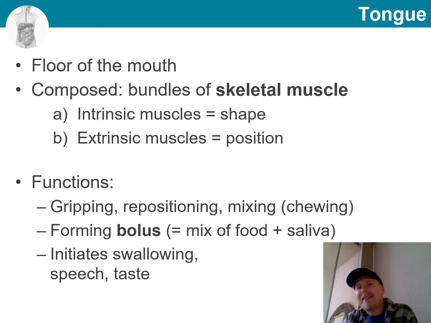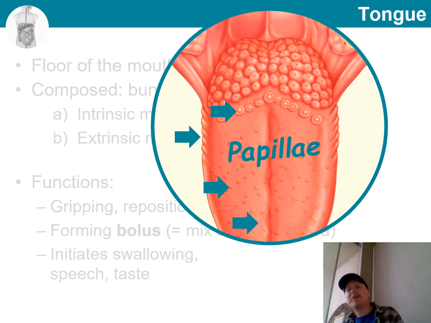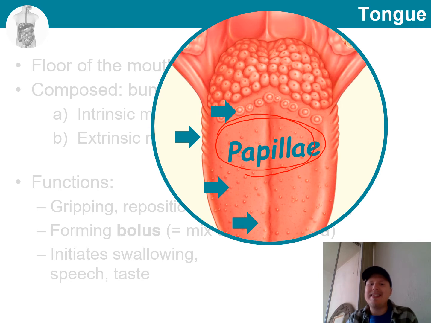So let's discuss a little bit about the tongue. Notice that the tongue itself is composed of integrated bundles of skeletal muscle. So manipulating the shape and position of the tongue depends greatly on what muscle groups are being used. Another thing to highlight here is the term papillae. These are small rounded projections on the tongue.